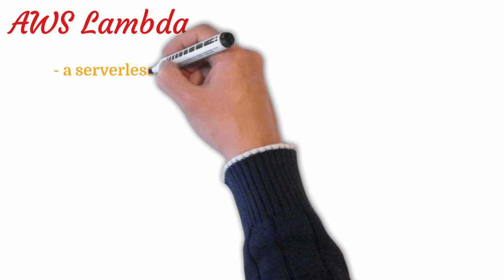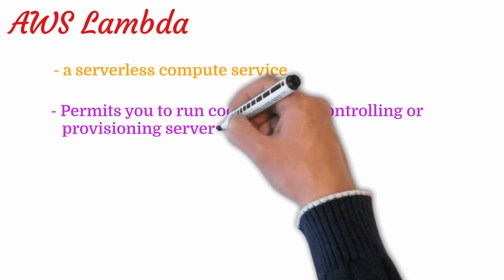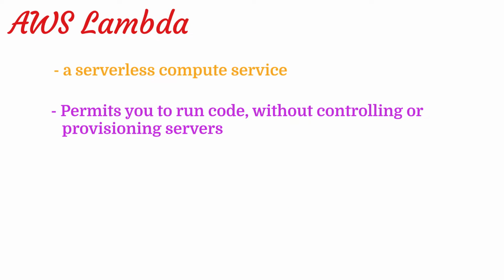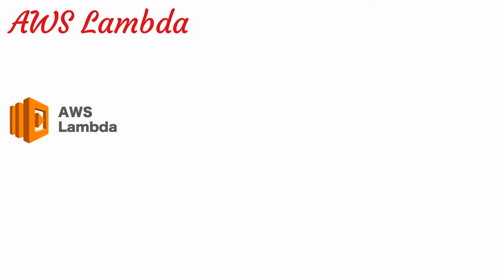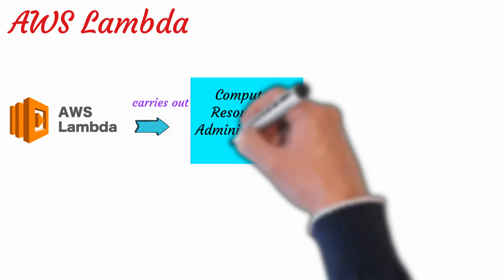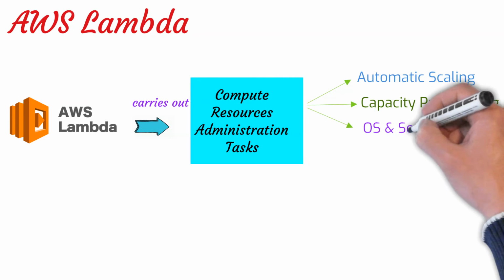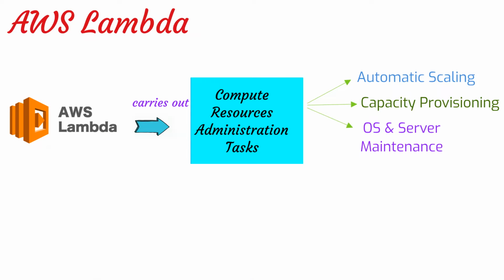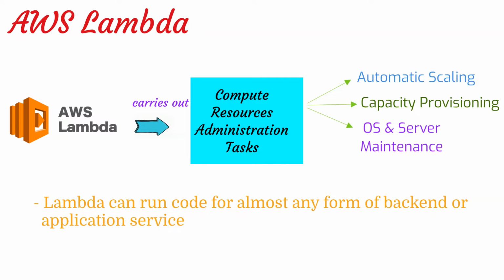AWS Lambda is a serverless compute service that permits you to run code without controlling or provisioning servers. Lambda uses highly available, elastic infrastructure to run your code. It carries out compute resources administration tasks, such as automatic scaling and capacity provisioning, operating system and server maintenance. Lambda can run code for almost any form of backend or application service.